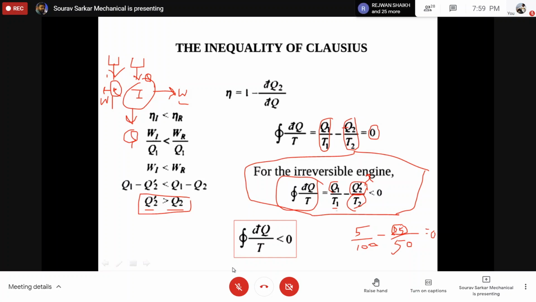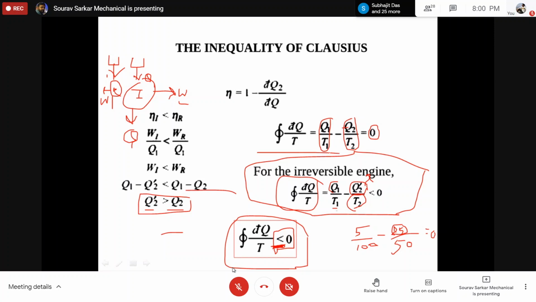So finally you can show that for any cycle, if it is not reversible, the cyclic integral of dq by t, which was initially 0 for reversible cycle, for irreversible cycle it will become less than or equal to 0. Please remember that if it is an irreversible cycle, the dq by t is less than or equal to 0. Okay. So I have justified this by using this heat engine funda.